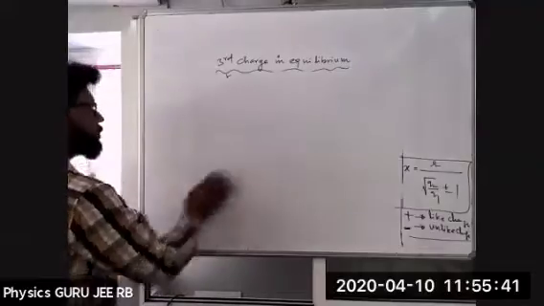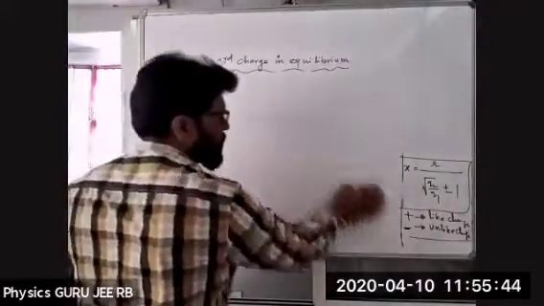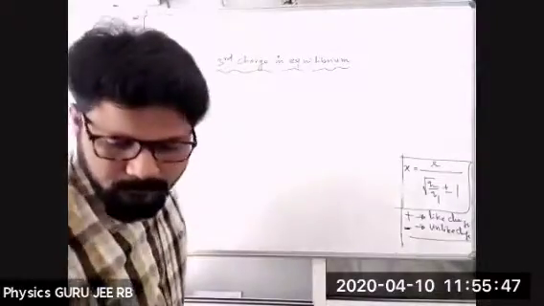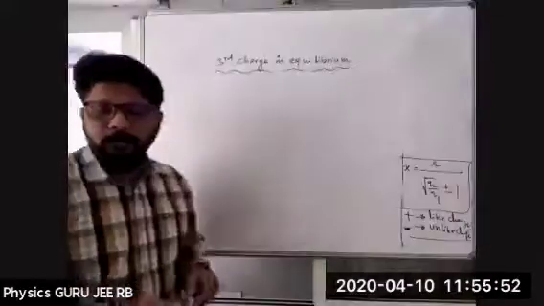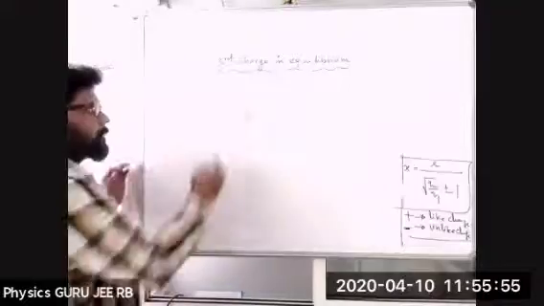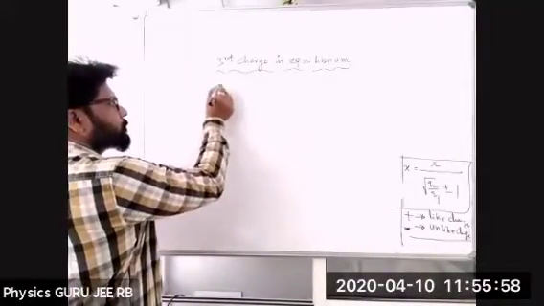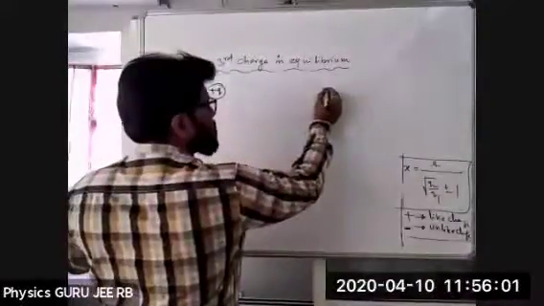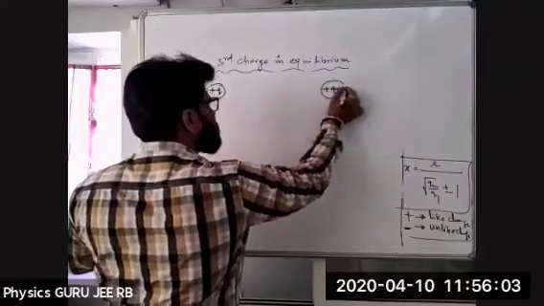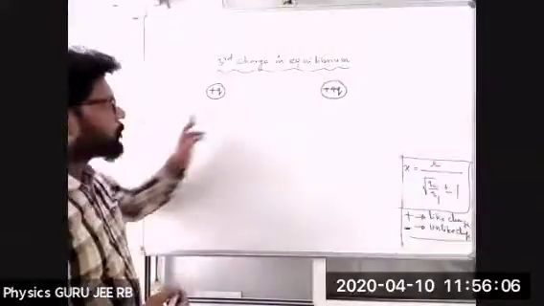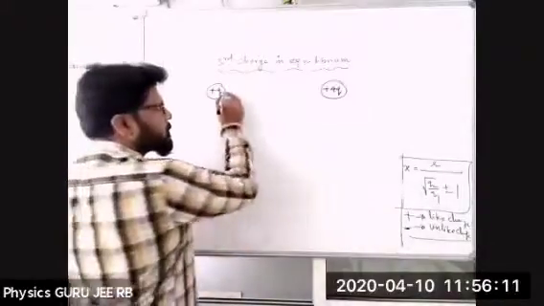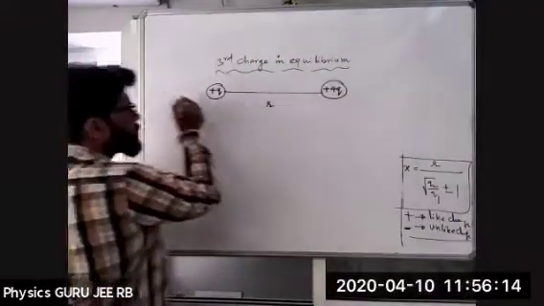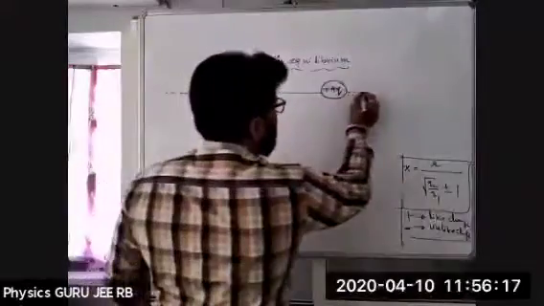Okay, now we take one example. Example problem. Conceptually, how do we have to solve? I'll take two charges, plus Q and plus 4Q. This was asked in previous JEE also. Plus Q and plus 4Q, both separated by a distance of R. This is nothing but the line joining them.